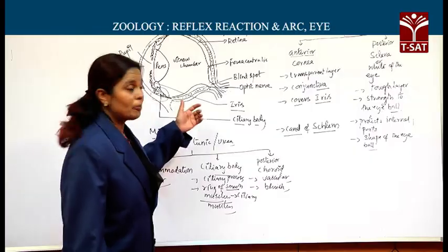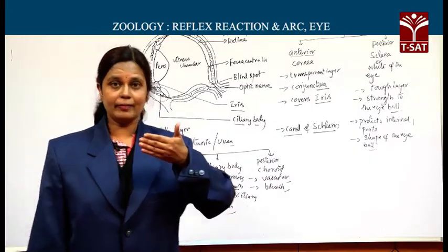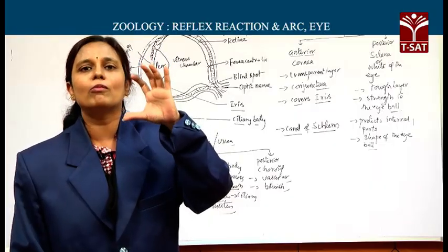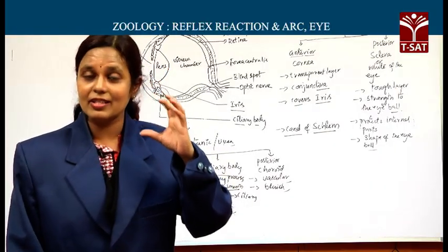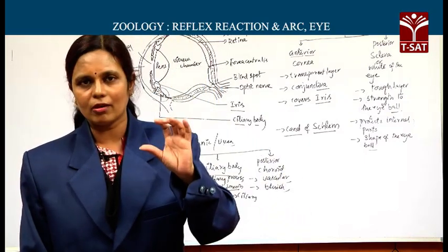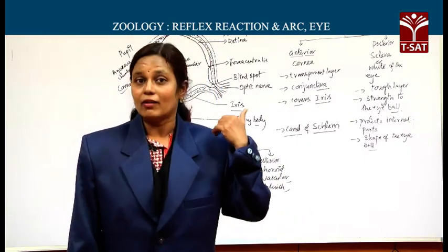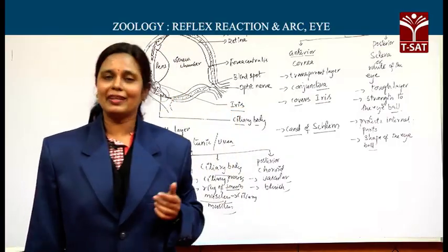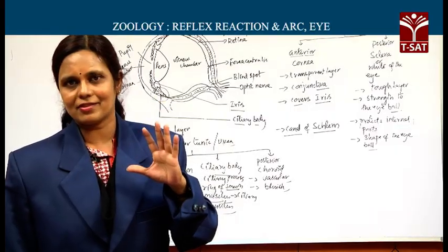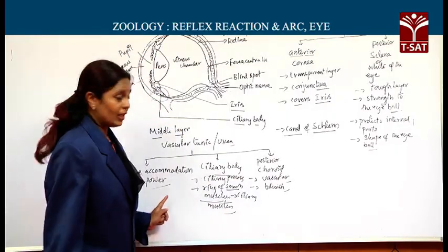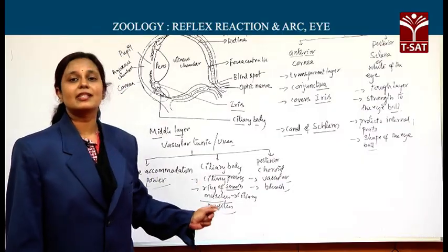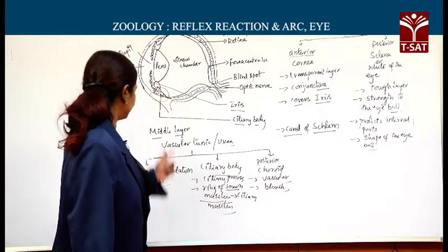Suppose the object is very close to our body, then ciliary muscles contract, so the lens becomes more convex. The lens is already a convex transparent structure, and this becomes more convex. When the distance of the object increases, the convexity of the lens decreases. So, eye accommodation power is facilitated by these ciliary muscles.